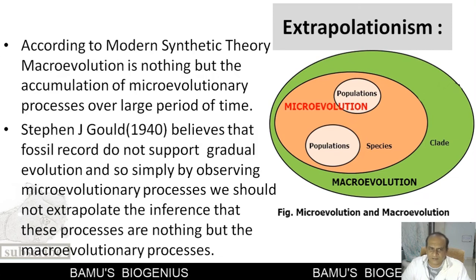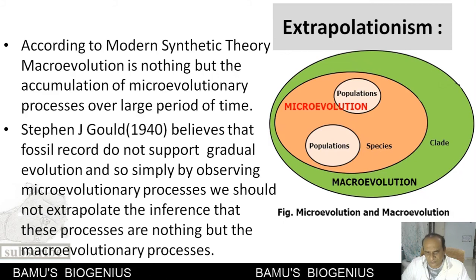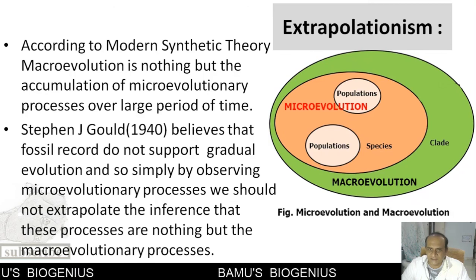Now another objection raised by Stephen Jay Gould in 1940 about the modern synthetic theory is extrapolationism.